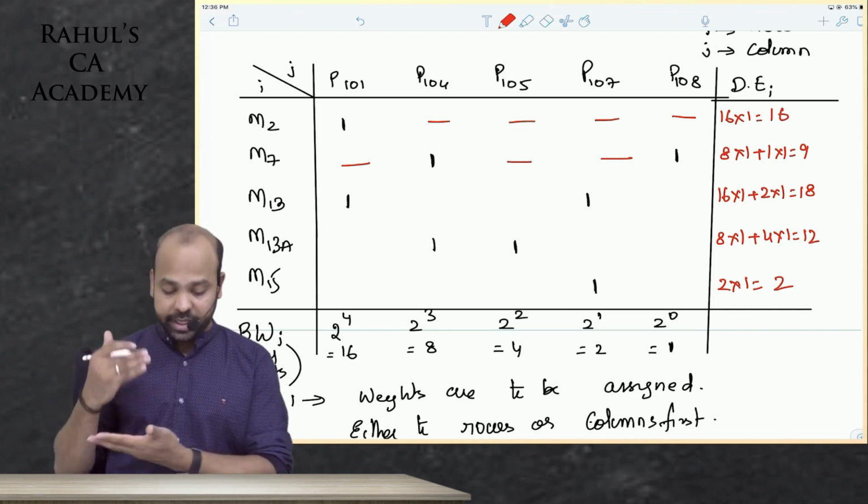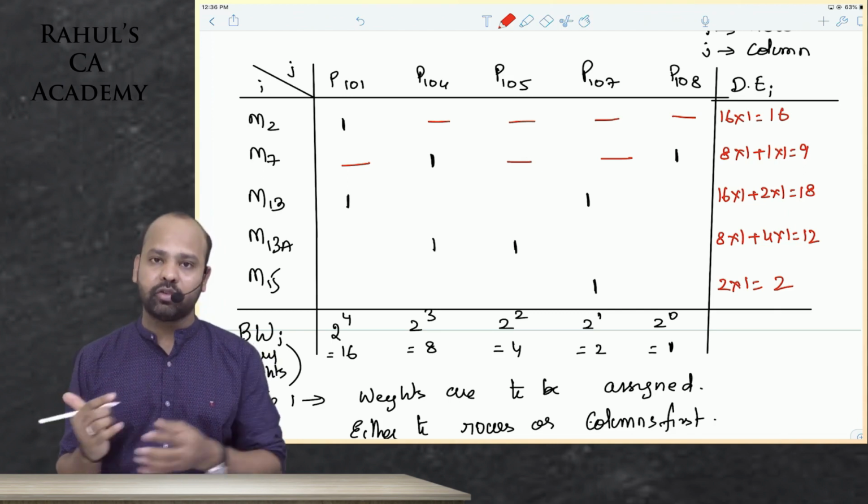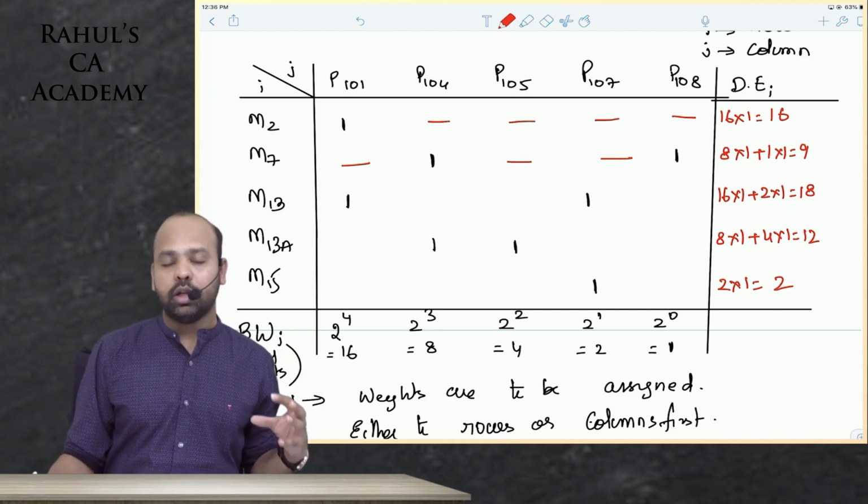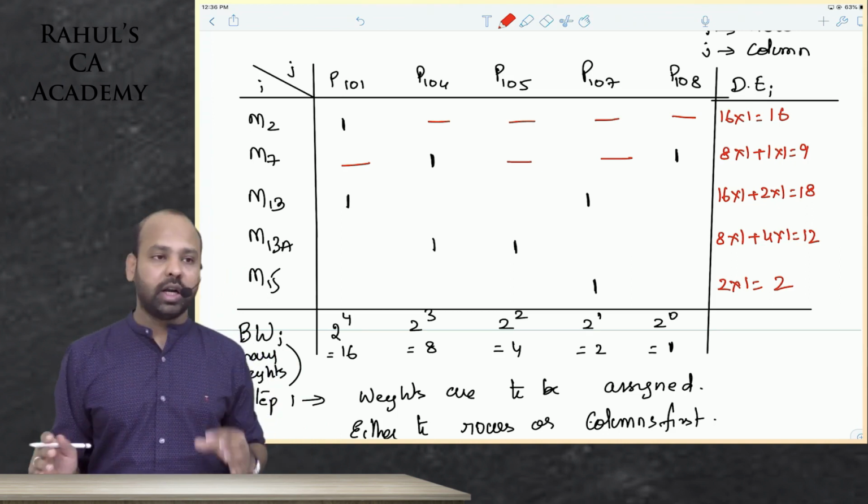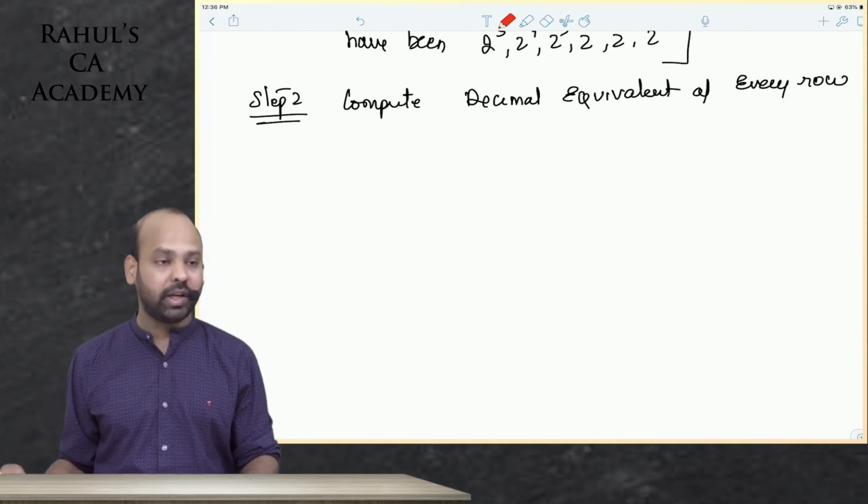You have assigned weights to parts now, that is columns. So you're computing decimal equivalents for the rows. Okay sir, understood how we computed decimal equivalents of every row.